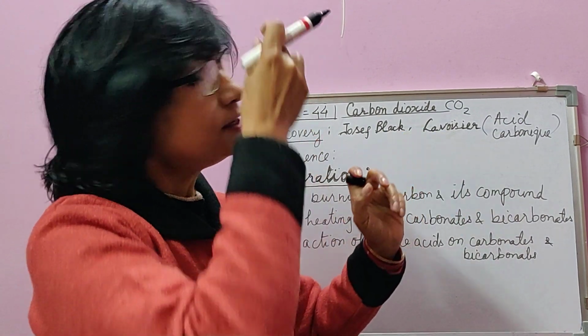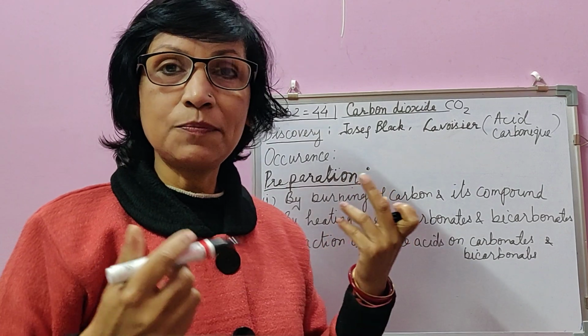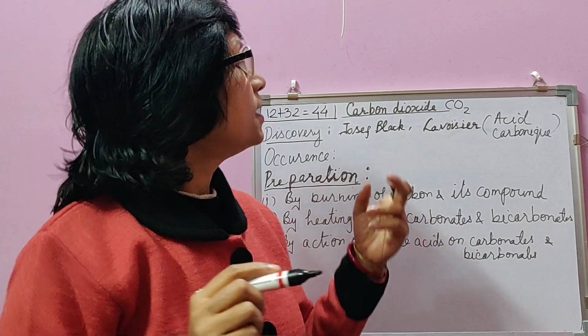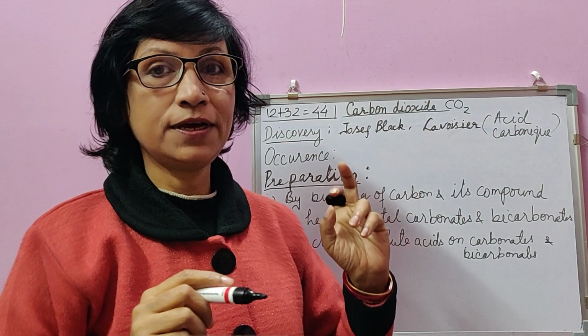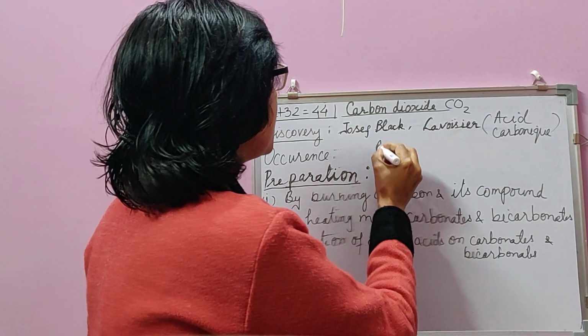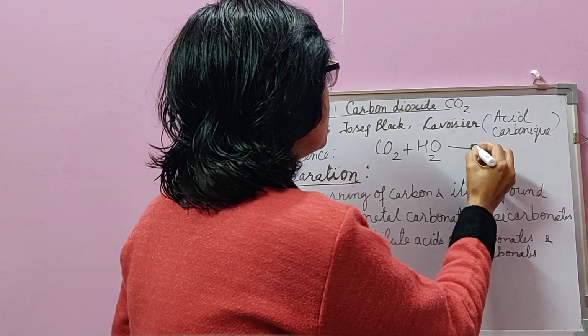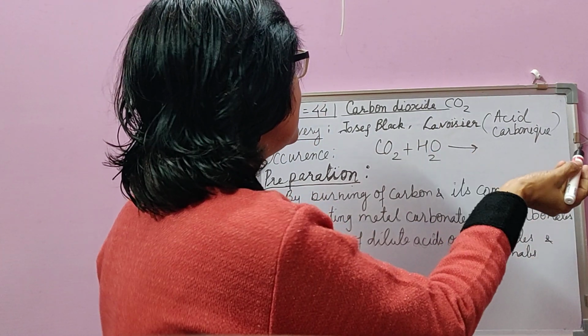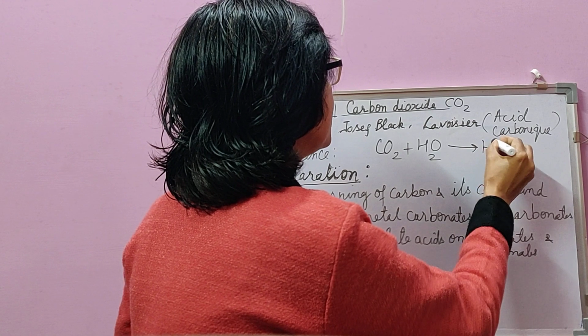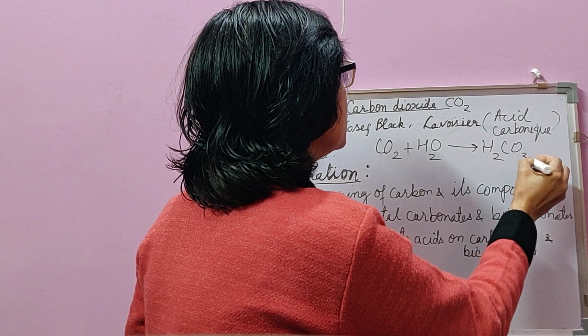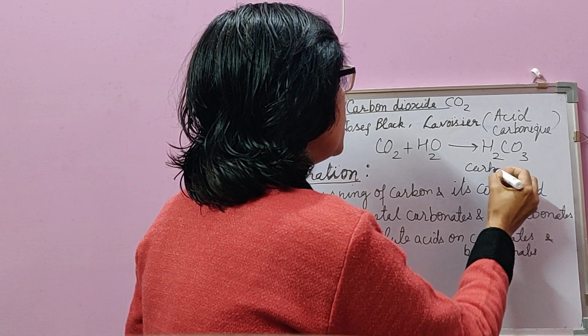It was Lavoisier who later studied the properties of carbon dioxide and named it acid carbonic, because when carbon dioxide dissolves in water, it forms an acidic substance, an acid itself, that is H2CO3, known as carbonic acid.